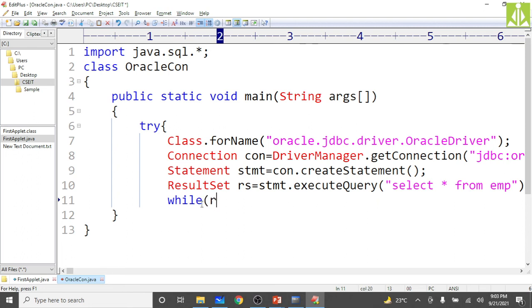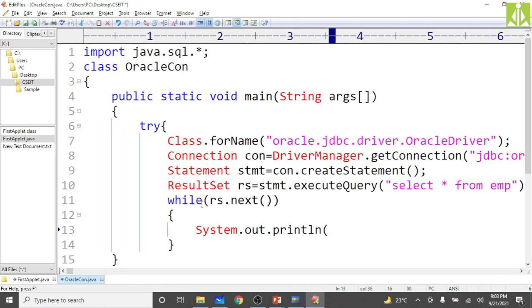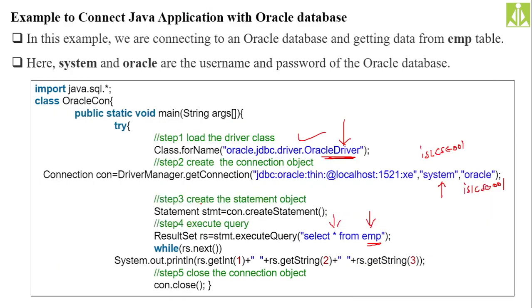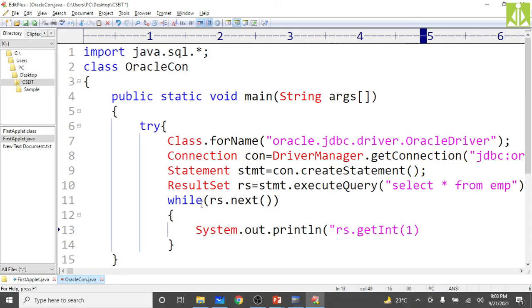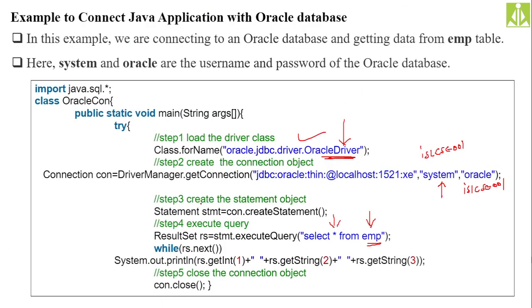While there are records existing inside the result set, rs.next() will check until all the records which you loaded from the database into the result set get over. Next we are printing on the output screen, System.out.println, with getInt of 1, then concatenate that with getString of 2, getString of 3.